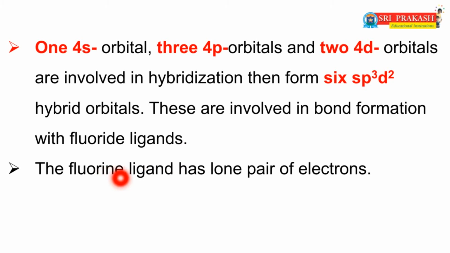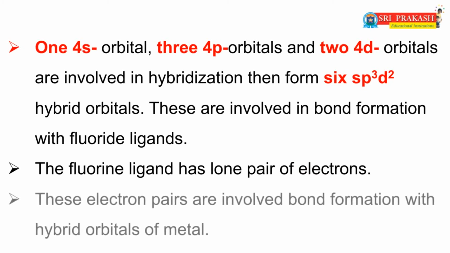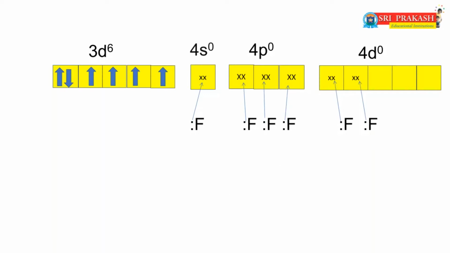Because the fluoride ligand has one lone pair of electrons, these electron pairs are involved in bond formation with the hybrid orbitals of the metal. That means the 6 fluoride ligands donate electron pairs to the empty orbitals of the metal, then form coordinate covalent bonds. Dear friends, in this orbital diagram, one 4s orbital, 3 4p orbitals, those are the 4px, 4py and 4pz,